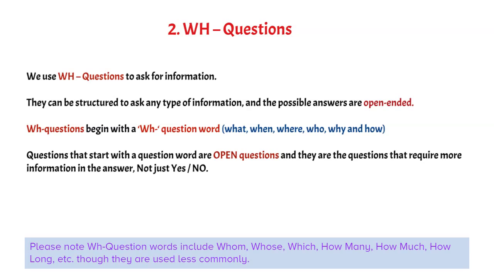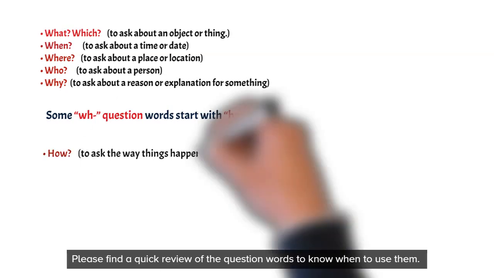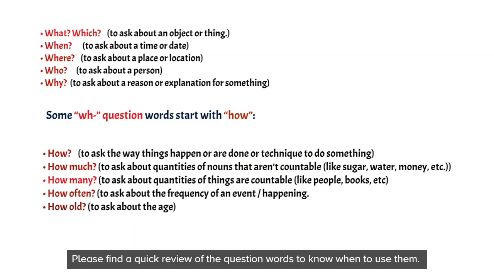Friends, please note WH question words include whom, whose, which, how many, how much, how long, etc., though they are used less commonly. Please find a quick review of the question words to know when to use them. WH questions are also called information questions.